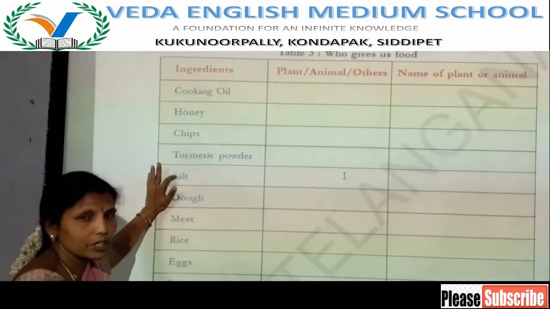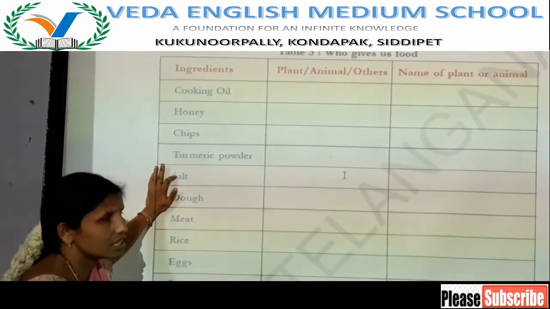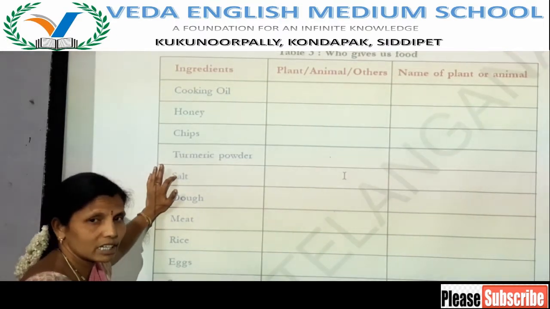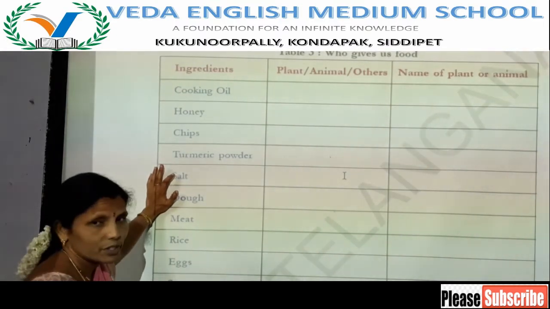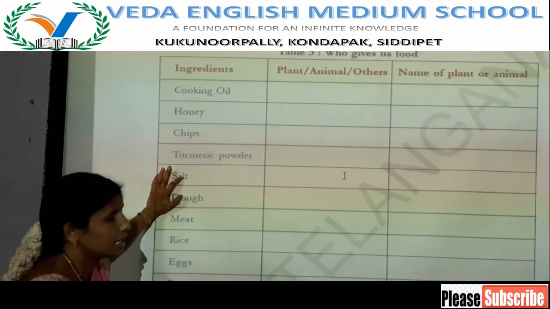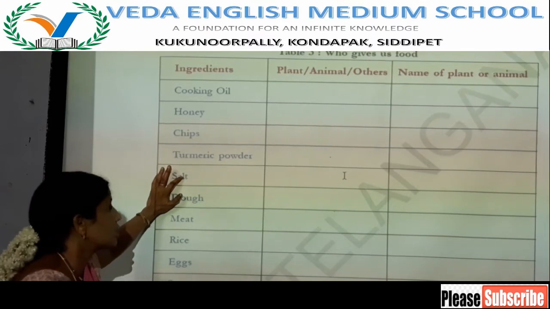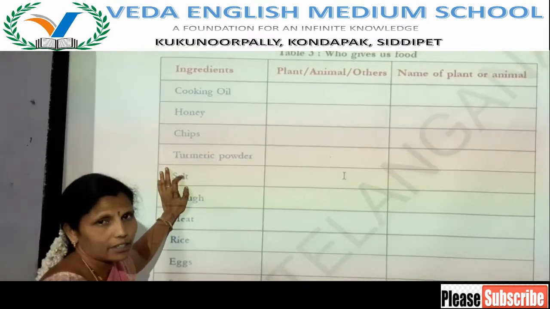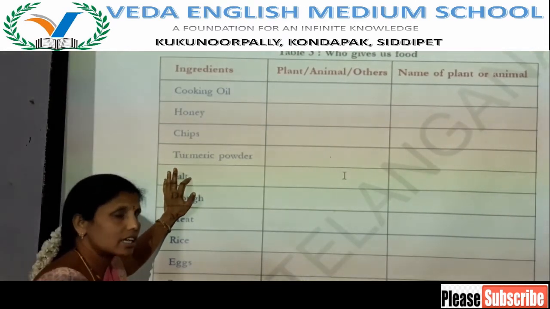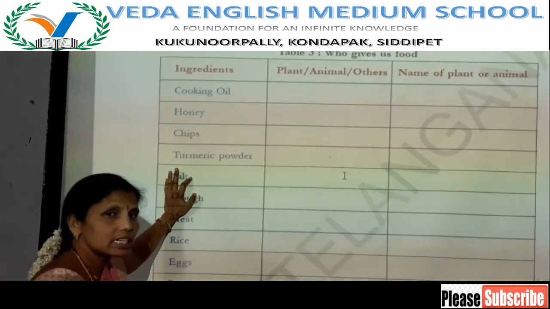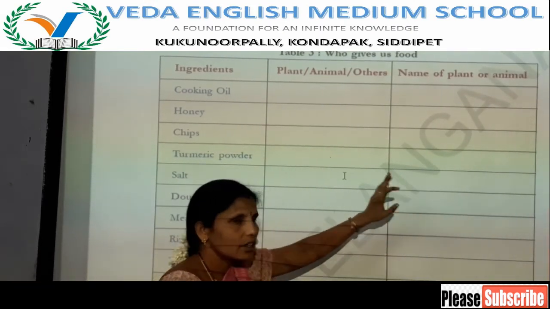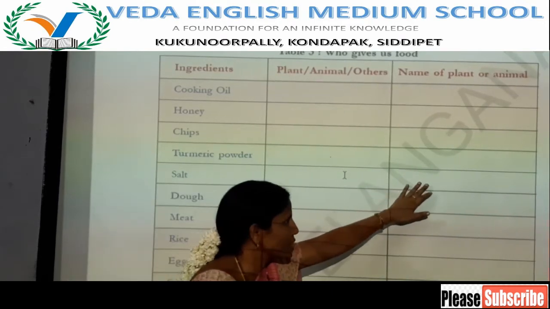Salt. So where do we write this salt? Do we get this from plant or animal? We don't get this from plant or animal. It is a mineral. It is a mineral we get from the sea. So you should write others. Here you write not plant or animal, just write from the sea.